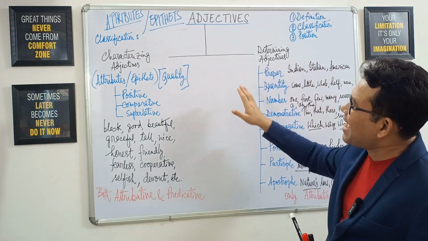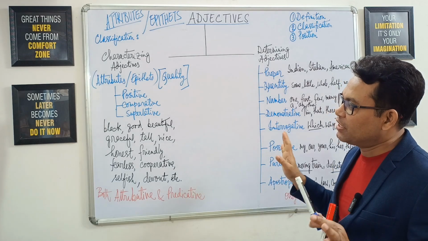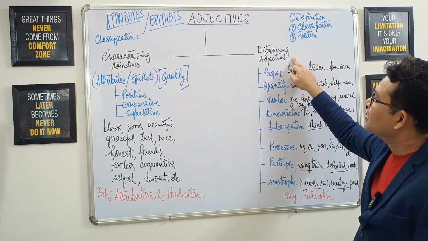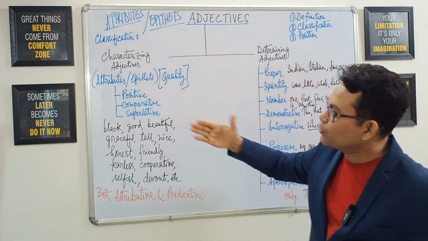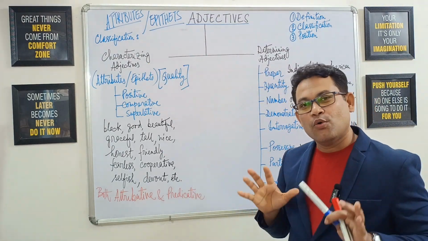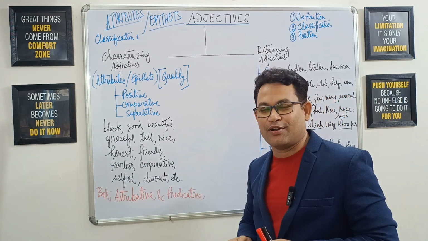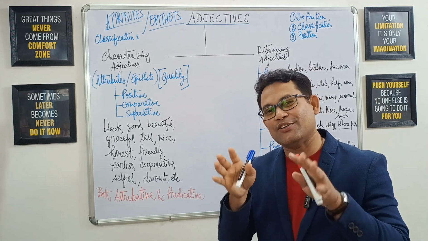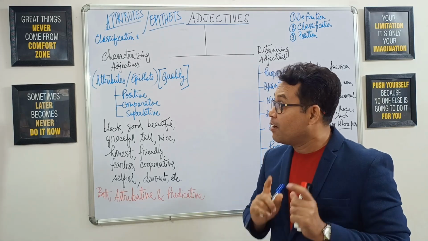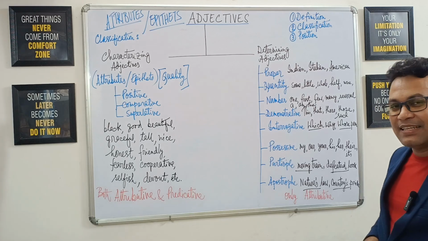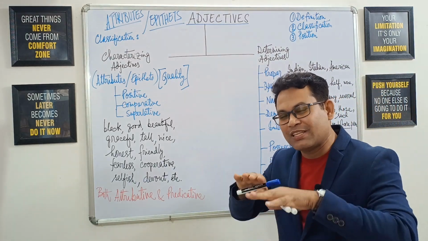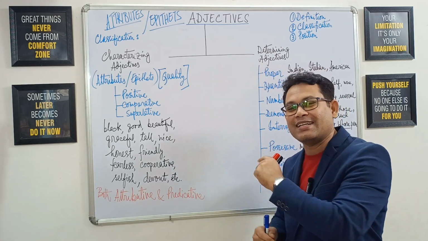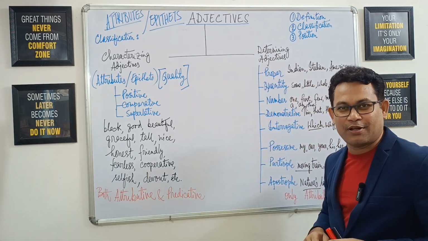Then let me now classify and explain the division of adjectives. First of all, remember that adjectives can be classified or divided into 2 broad categories. First, characterizing adjectives, and second, determining adjectives. Through a characterizing adjective, we actually characterize a noun or a pronoun, so that we can get the essential quality of that noun or pronoun. But through a determining adjective, we simply give extra detail on the surface level, superficially, about a noun or pronoun. Here, we don't get any essential quality of that noun or pronoun.